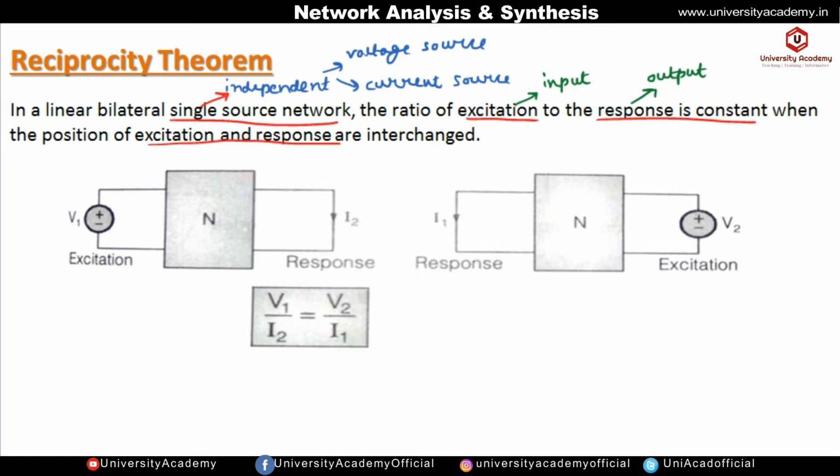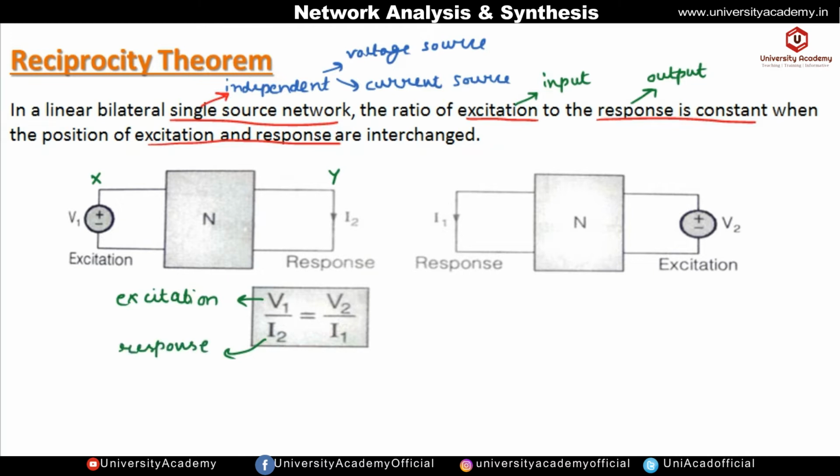It means suppose we have a linear bilateral network, and suppose this is branch X where we connected an excitation, that is an independent voltage source V1, and we are taking the response, meaning the output, in branch Y, that is we are measuring some current I2. Then we take the ratio of excitation, that is V1, which is the input we are applying to this circuit, and the response is I2, which is the output.